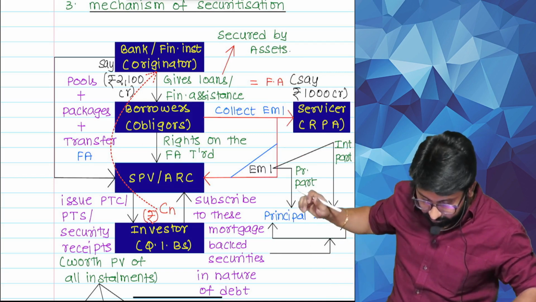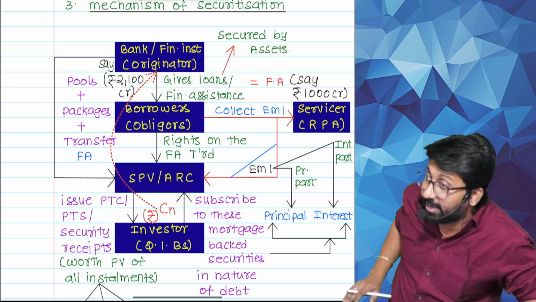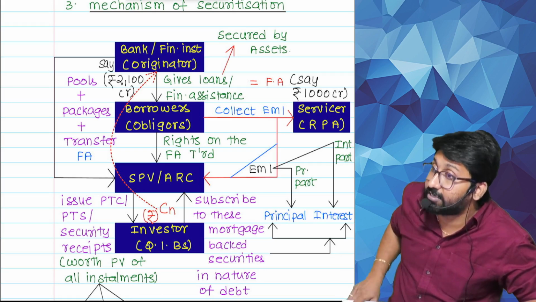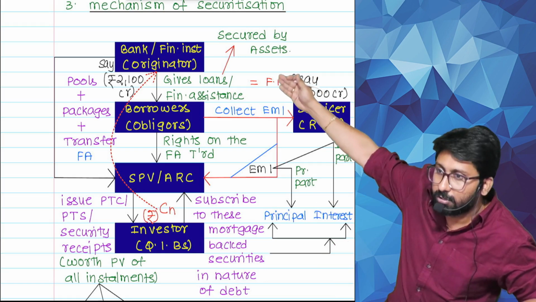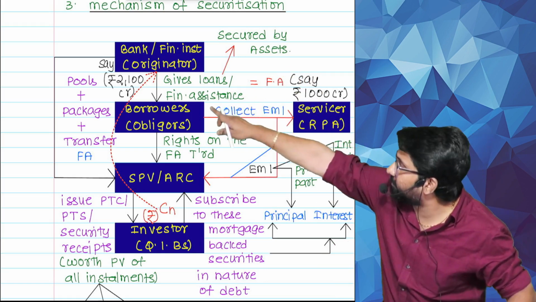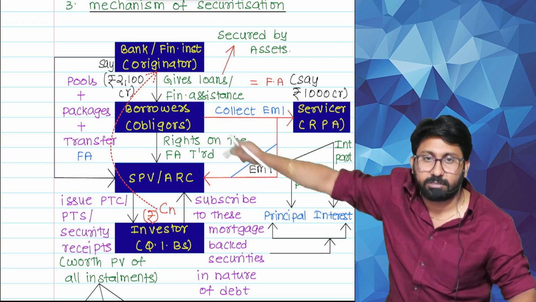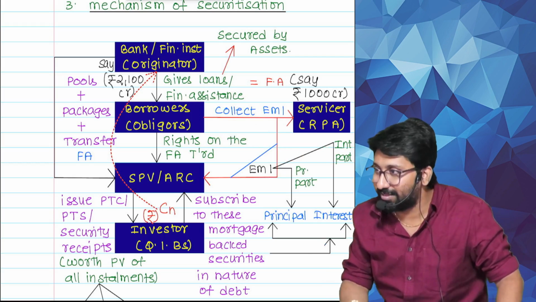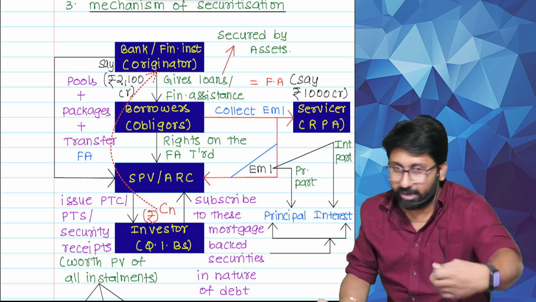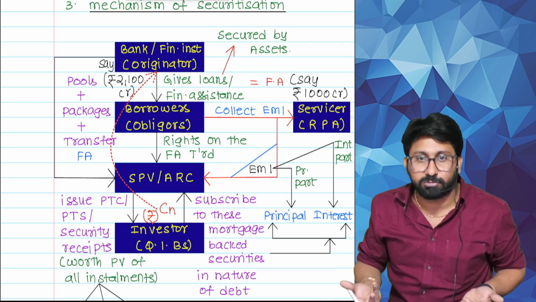Originator gives what? Called financial assets or assistance. Say how many crores? 1000 crores is the example I have taken. 2100 crores came back to us. Then what is the purpose of giving the loan? I gave a 1000 crores loan, I took back 1000. Then what is the use?